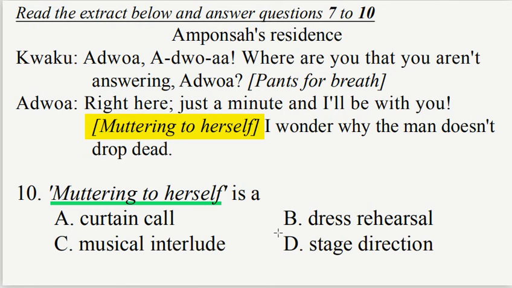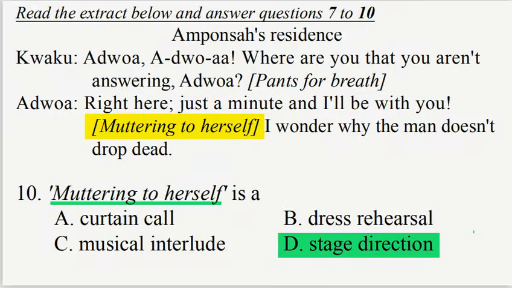A stage direction is an instruction in the text of a play indicating the movement, position, or tone of an actor, or sound, effect, and lighting. In plays, it is usually part of the authorial comment in italics and brackets. It is called stage direction.